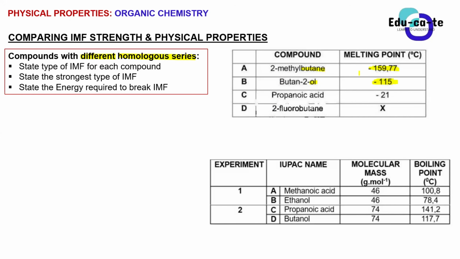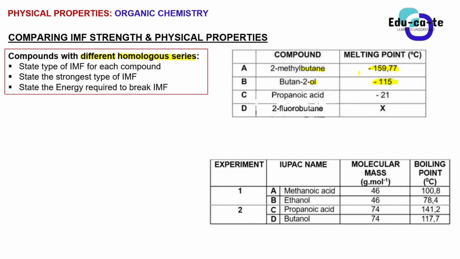Now, if I were to ask you to explain why butan-2-ol has got that melting point compared to that of 2-methyl-butane, what would you say? Okay, first of all, which one is higher here, guys? Just tell me which, between butan-2-ol and 2-methyl-butane, has the higher melting point according to the table that you are given?